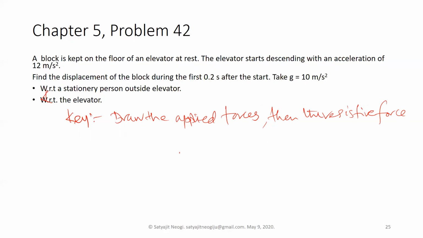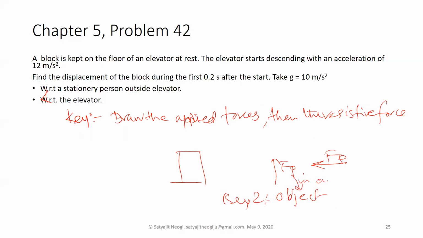And also one other thing that you have to consider. Key 2 is basically pseudo force: you have to draw the pseudo force Fp whenever an object is being viewed from a non-inertial frame, and only then is the pseudo force in action. I found this problem of Verma a bit ambiguous because it didn't mention, find the displacement of the block with respect to what, basically with respect to the elevator or with respect to somebody outside. So that's why I divided it.